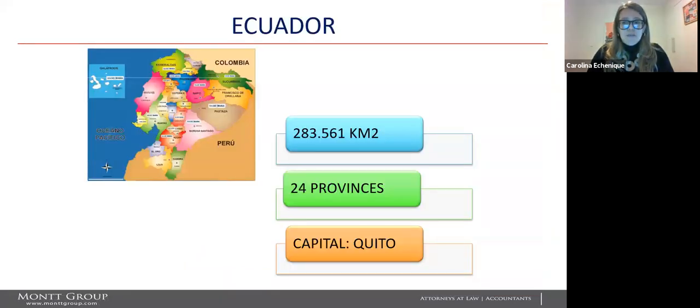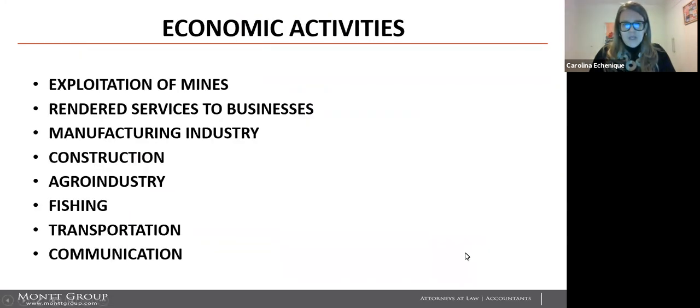Ecuador is located in South America. The country has an area of 283,000 square kilometers. It has 24 provinces, and its capital is the city of Quito. Ecuador's main economic activities are the exploitation of mines, services to businesses, manufacturing industry, construction, agroindustry, fishing, transportation, and communication.